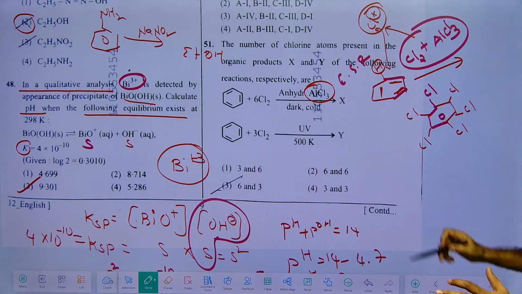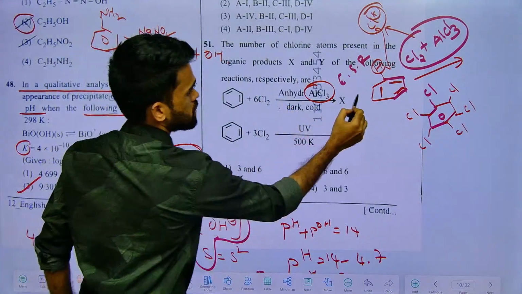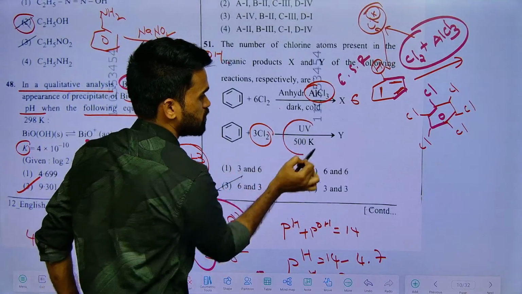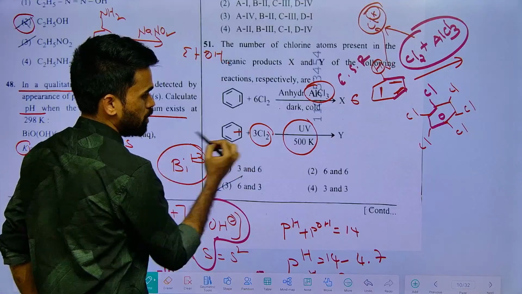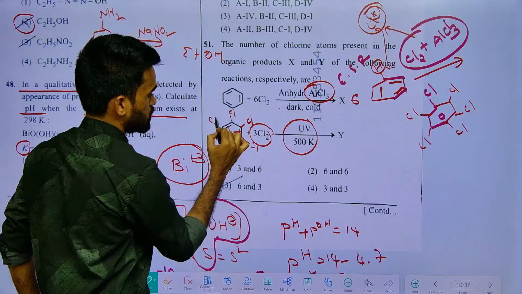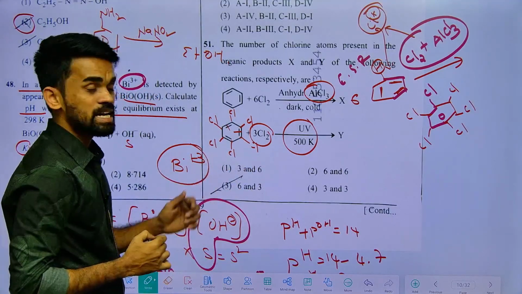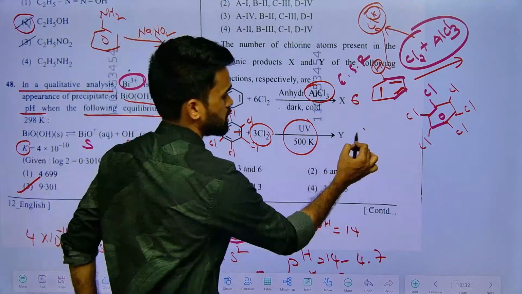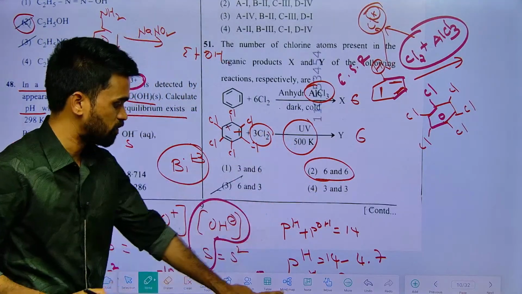Now, how many chlorines are we seeing in this X product? 6 chlorines. Now what about this one? Here it is mentioned as chlorine in presence of sunlight. Wherever a pi bond is there, you break that pi bond and insert chlorine on both the carbons. So it is losing its aromatic nature. We can say it is a gamma-oxane product. How many chlorines are inserted? 6. So what is your answer here? 6 and 6. That is, the second option is perfect for the discussion.